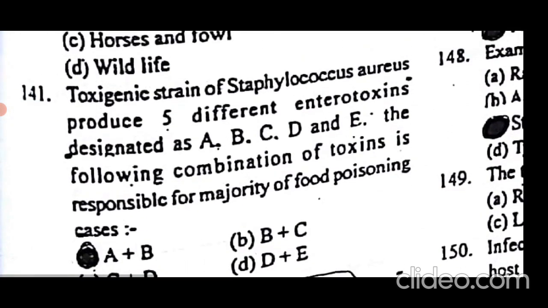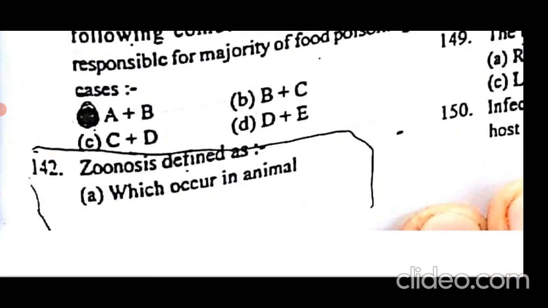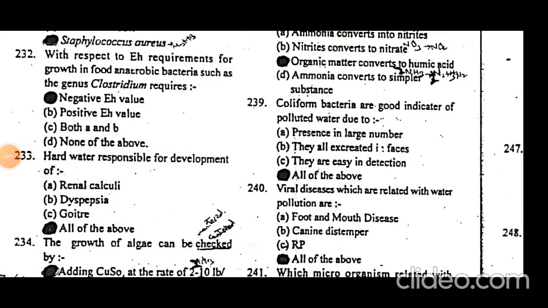Toxigenic strains of Staphylococcus aureus produce 5 different enterotoxins designated as A, B, C, D, and E. The following combination of toxins is responsible for the majority of food poisoning cases: A and B, the first two, are important for food poisoning.